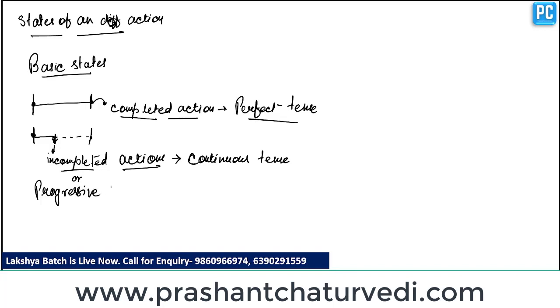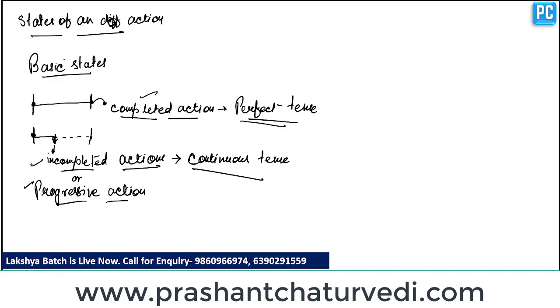So all the actions which are incompleted or progressive in nature come under continuous tense, and the actions which are completed come under perfect tense.